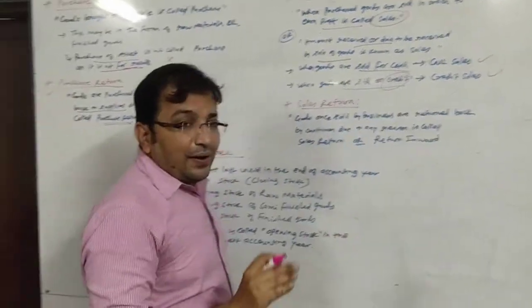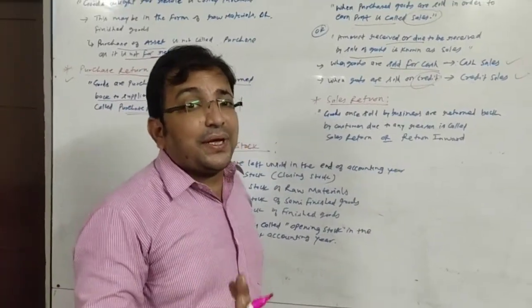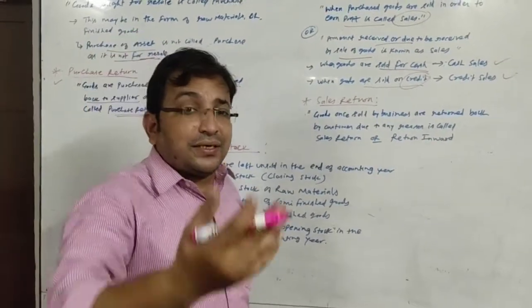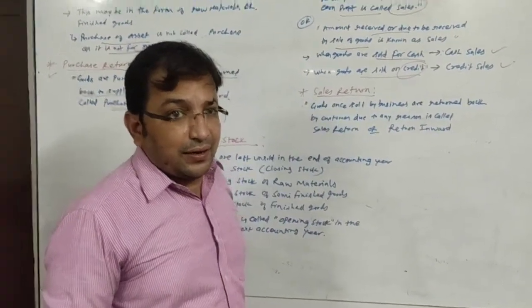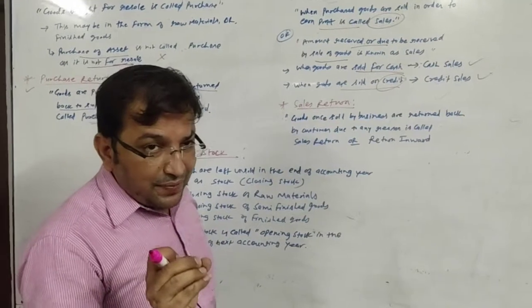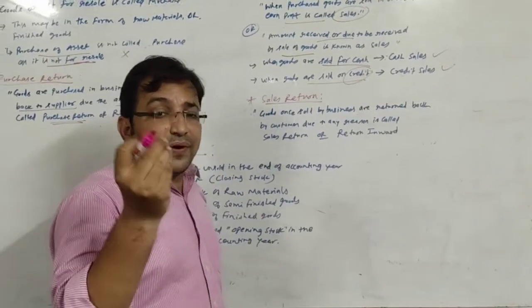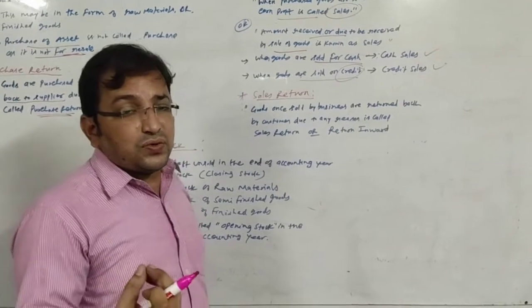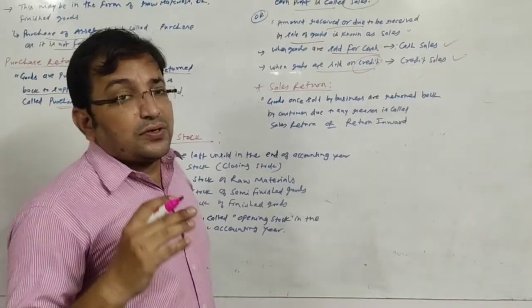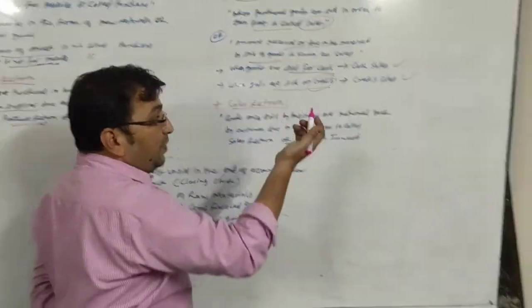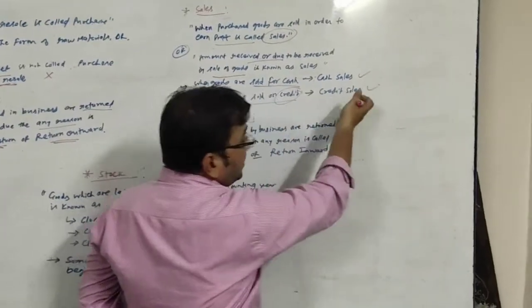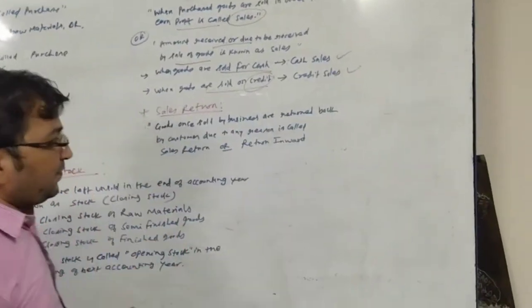Credit means when the payment is done on a future date. A credit period is given from the supplier to the customer, and after completion of that period he has to pay the amount. That credit period may be a month, 15 days, a week, or sometimes more than that.